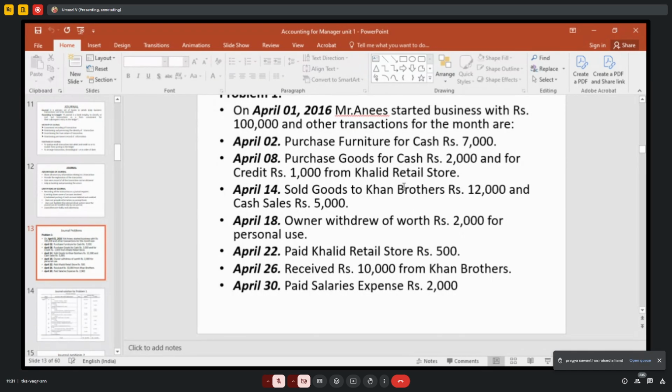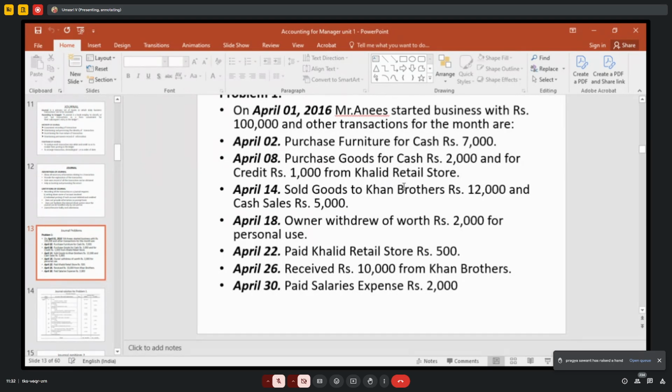Combined entry is there. Cash purchases are also involved, credit purchases also involved. So when you are making cash purchases, what is the journal entry? Purchase to cash. Credit purchases?